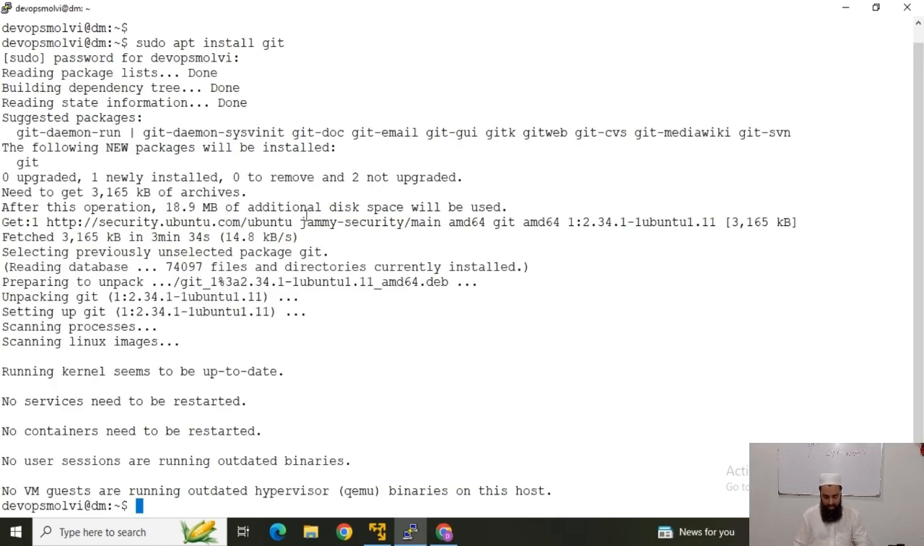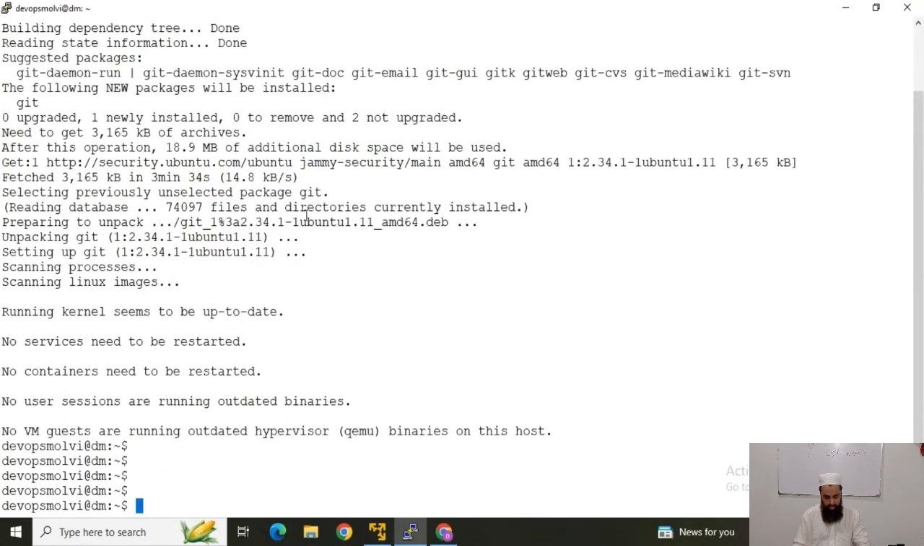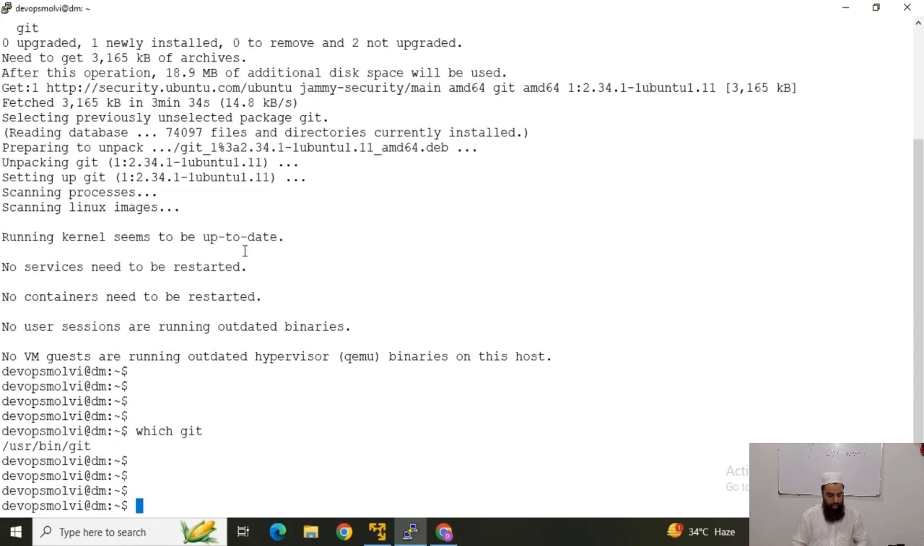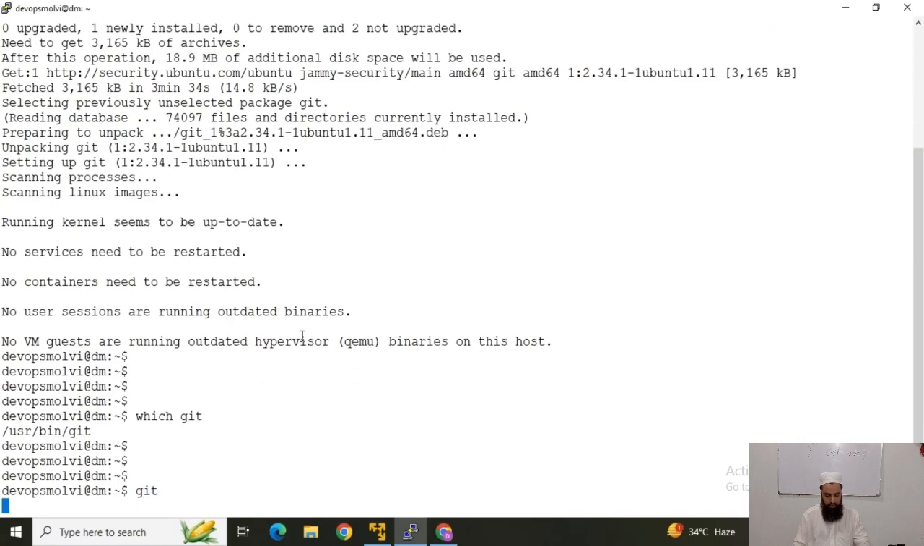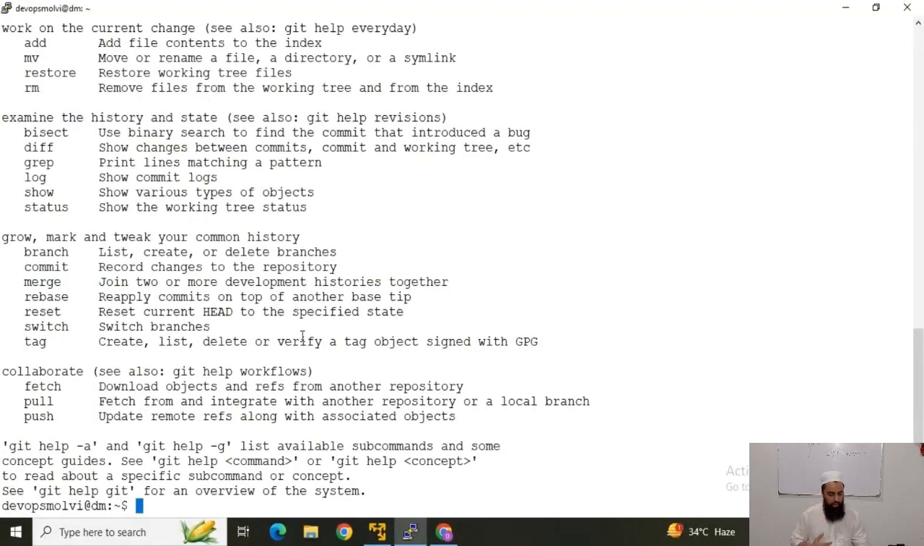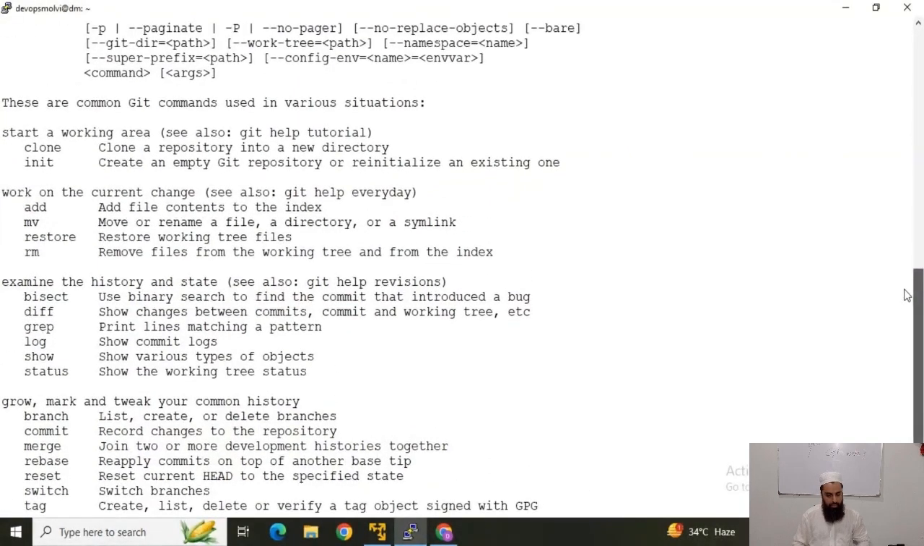Okay guys, you can see Git has been installed. Now if I run which git, you can see we have the binary here, and now I would be able to run Git commands. If I run git, you can see there are a lot of Git commands, and there will be a separate Git commands lecture where we will try to cover each and every Git command.